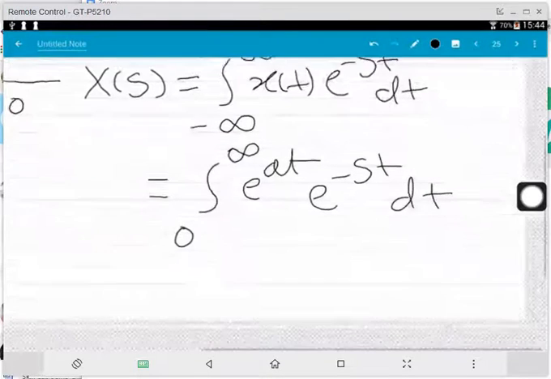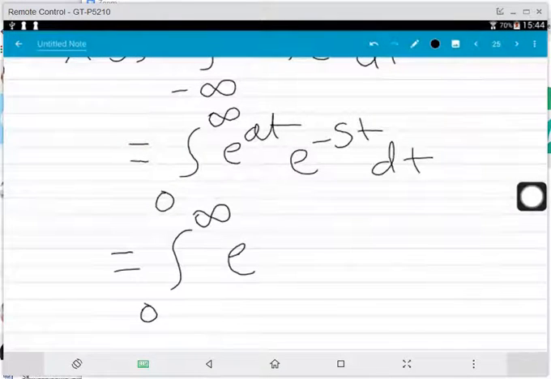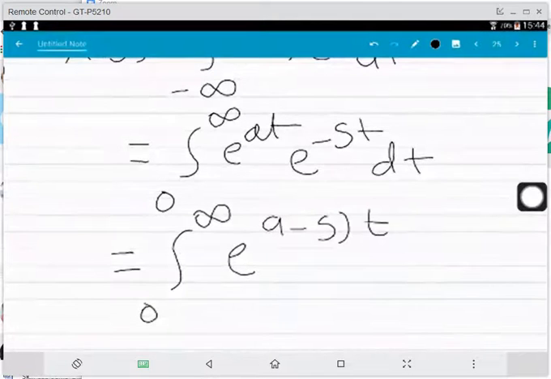Now we have to solve this integration from 0 to infinity e to the power (a minus s) t into dt.